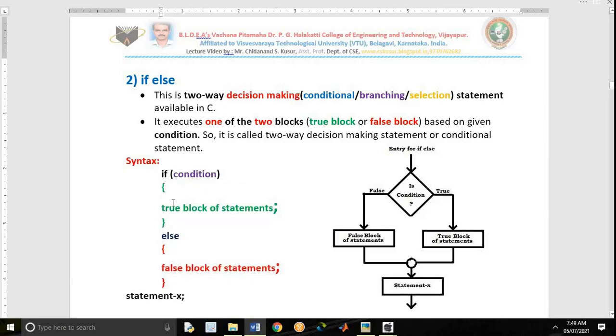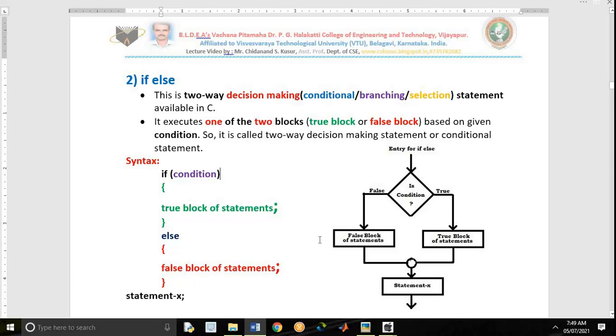As the name itself tells us, instructions from the true block will be executed if the condition is true. Instructions from the false block will be executed if the condition is false. If it is true, the true block works, the false block will not work. If it is false, the true block will not work, the false block works. Any one of the blocks works.